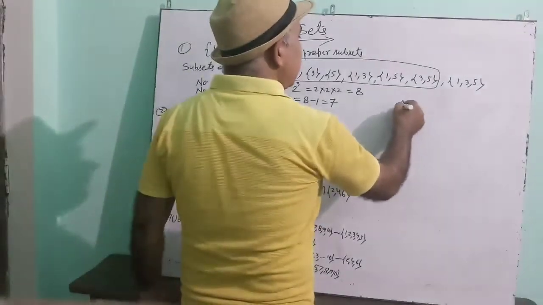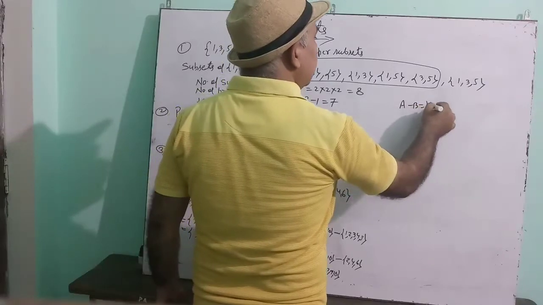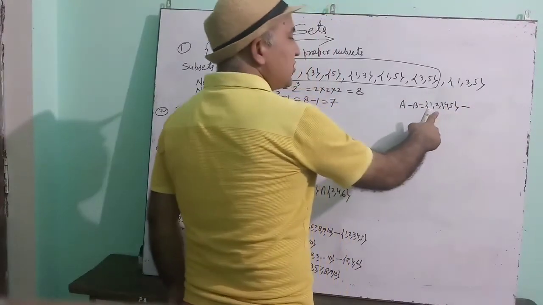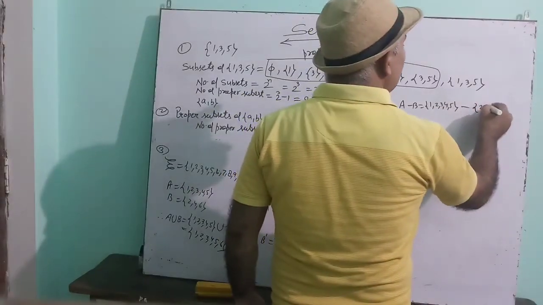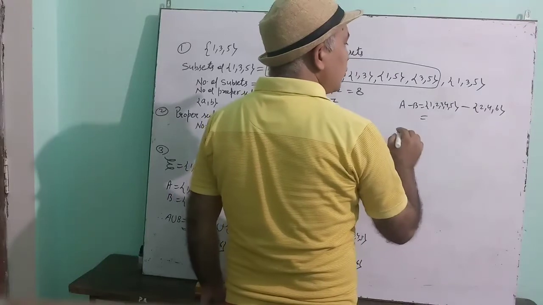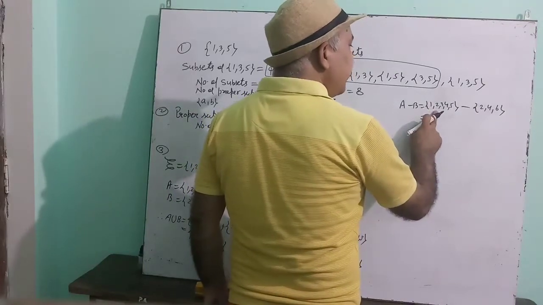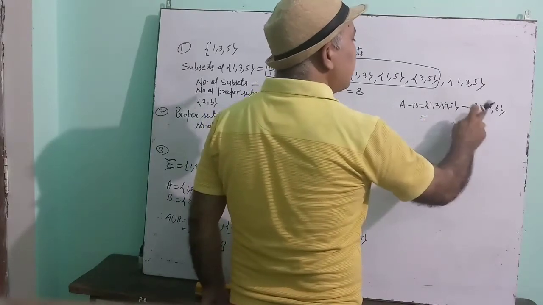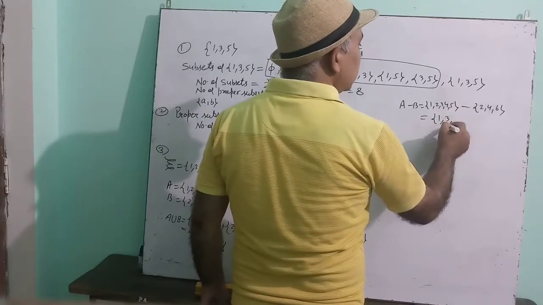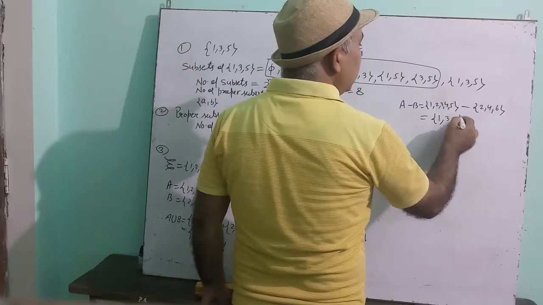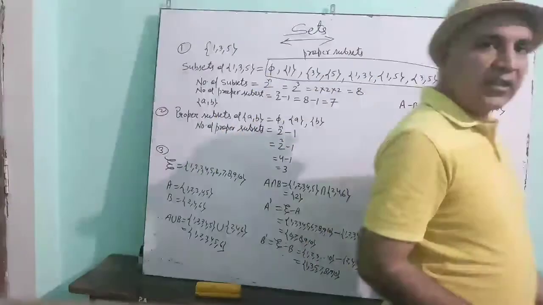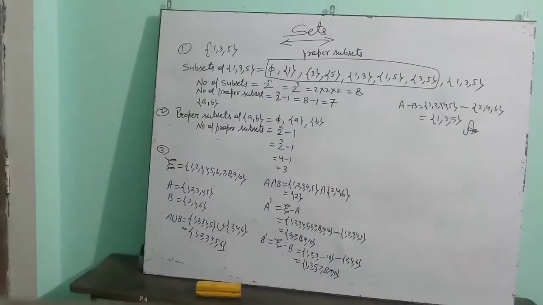Suppose you have to write A minus B. Then 1, 2, 3, 4, 5. These are the elements of A. Minus 2, 4, 6. These are the elements of B. Now how to solve it? From A we will write only those elements which are not present in B. 1 is not present, 3 is not present and 5 is not present. So this will be your answer. Understood? Pause the video and note down these things.